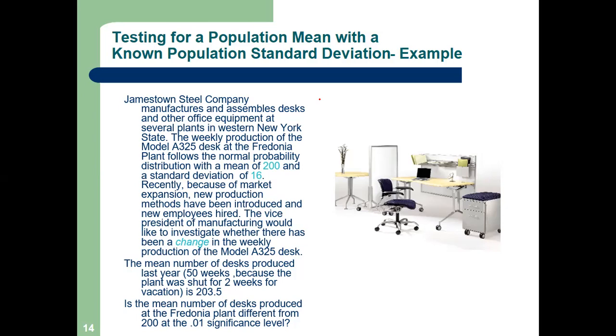Recently, because of market expansion, new production methods have been introduced and new employees hired: new technology, new people, all these are done.